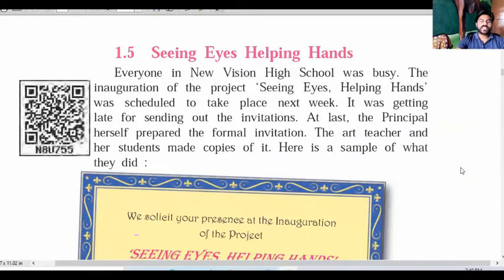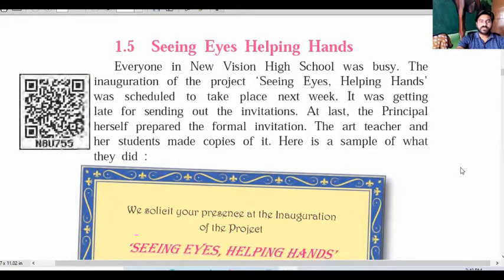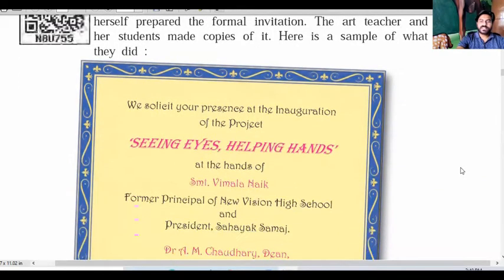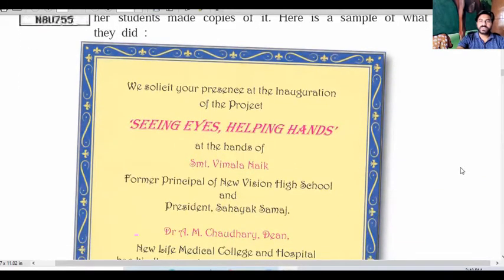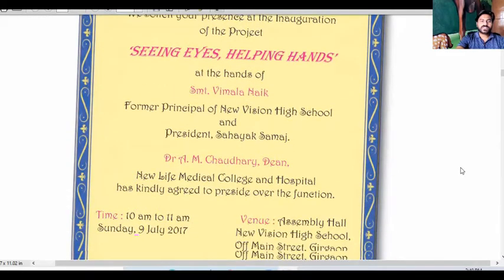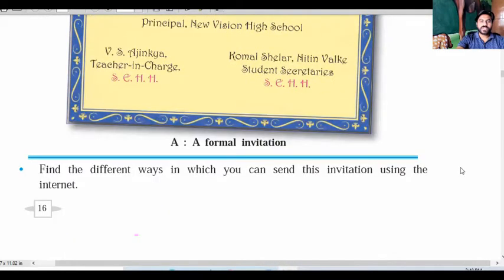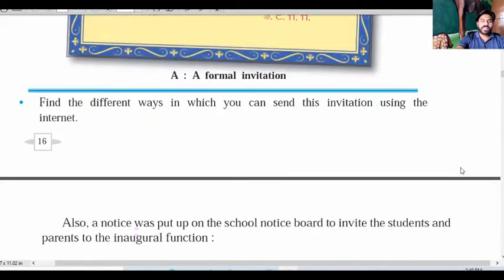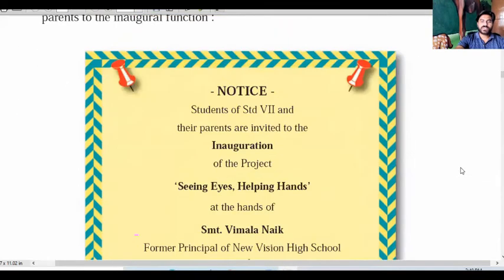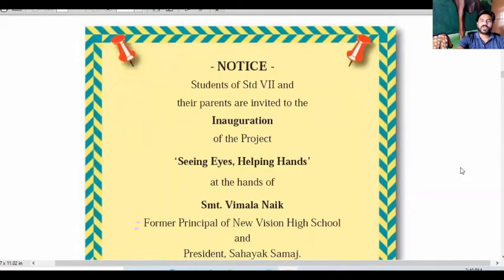So it is in the 7th standard, chapter 1.5, Seeing Eyes Helping Hands, that we learn, and we made this type of invitation card. Okay, so now next we're going to learn how we can make the notice. So this type of notice, the format is here.